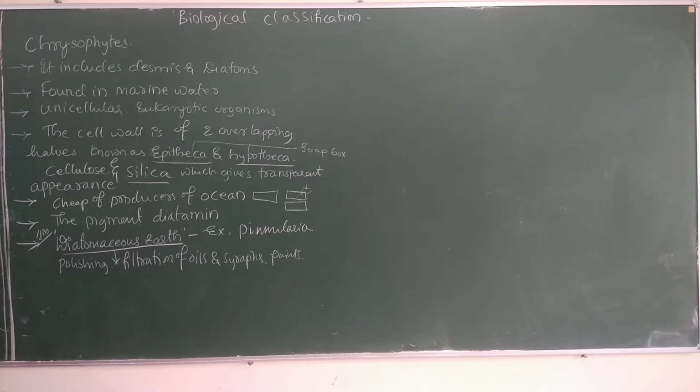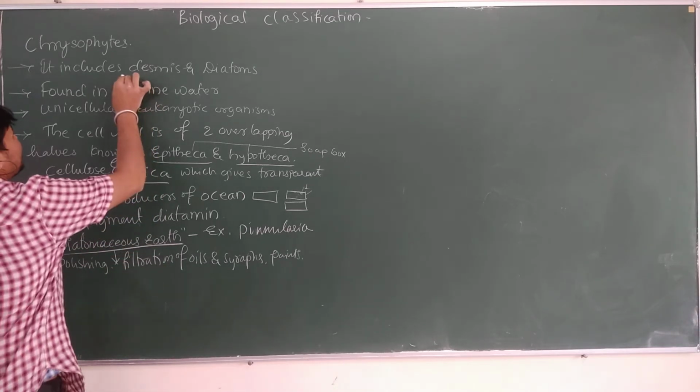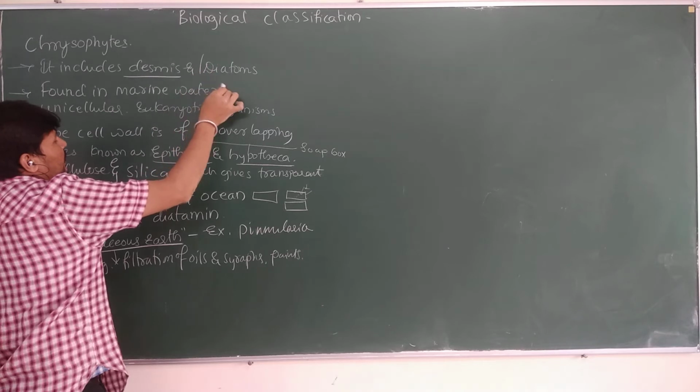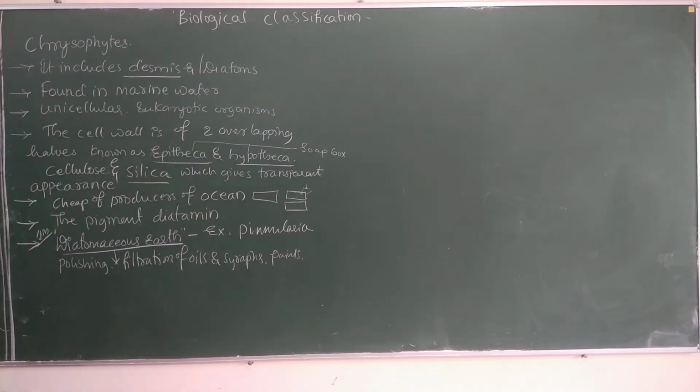Is that clear? Now if we look into the desmids, we talked about diatoms. As for the desmids, they are freshwater organisms. You can write it down. Desmids are freshwater organisms.